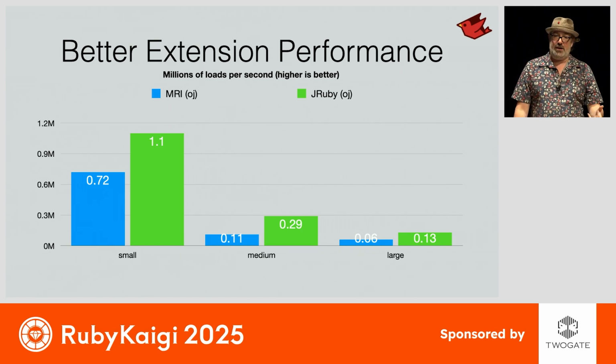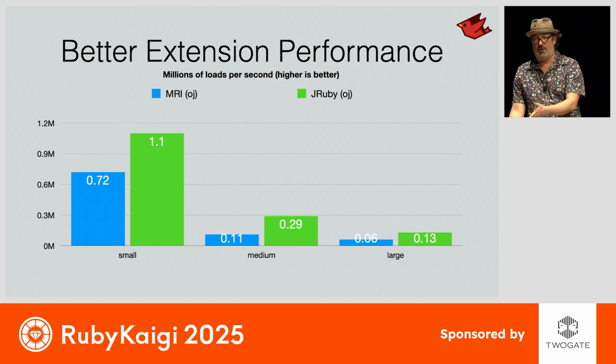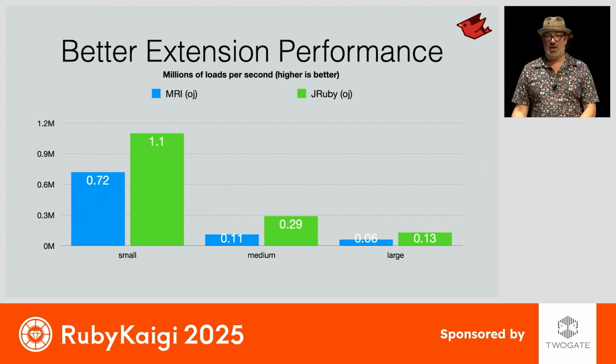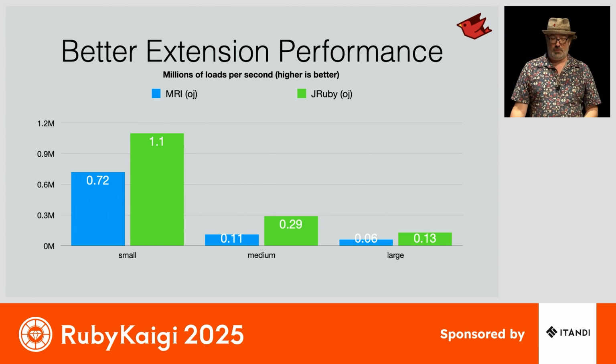We're able to inline it with Ruby code. We're able to feed it to the JVM. The JVM does a better job of optimizing at runtime than just the plain C code can do. So we're actually running ported C code faster on the JVM because of all of these optimizations.